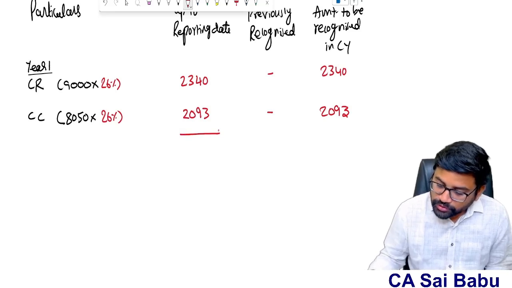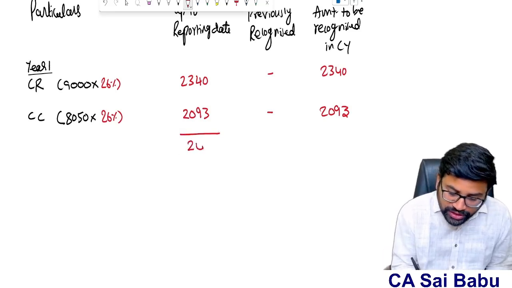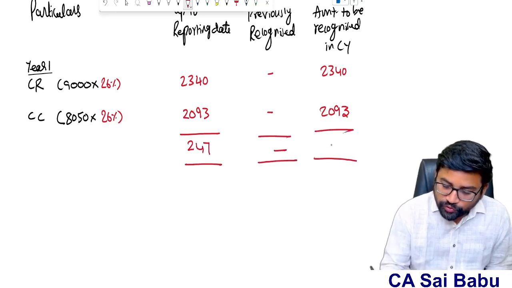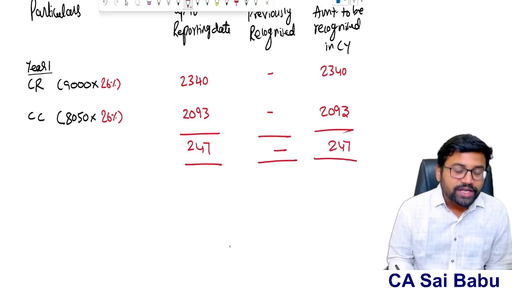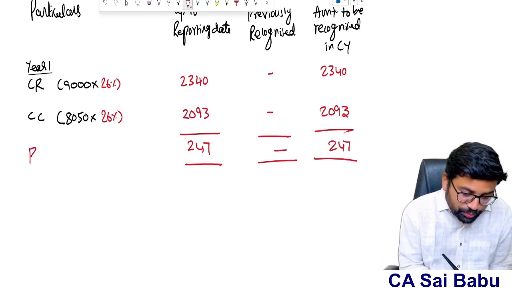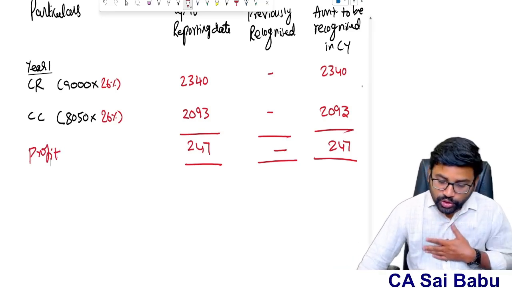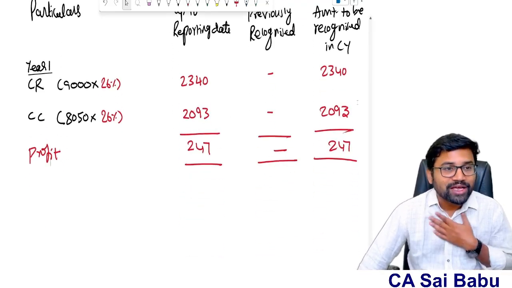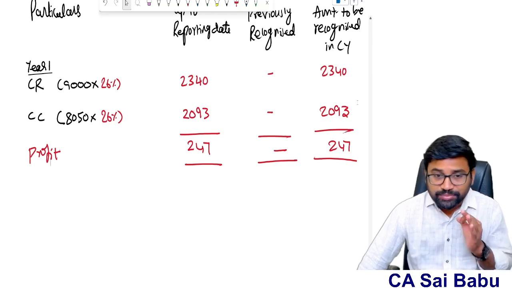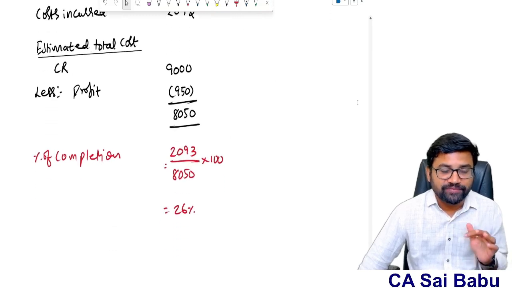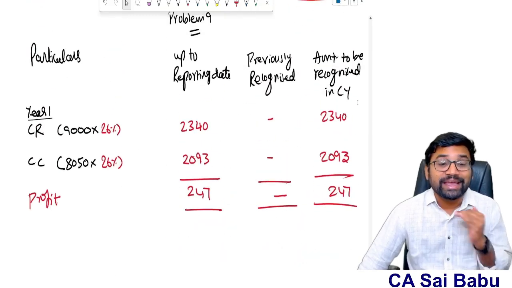Therefore, 2340 minus 2093, it will be 247, and previously recognized nothing. So 247 is the contract profit. This is the profit for the first year, right? In the first year we got a profit of 247. You understand how I have recognized? The concept is very simple. First you need to find out the percentage of completion. 26% of the contract finished, so accordingly I recognize.